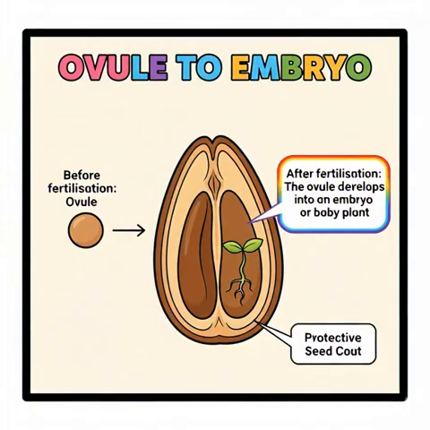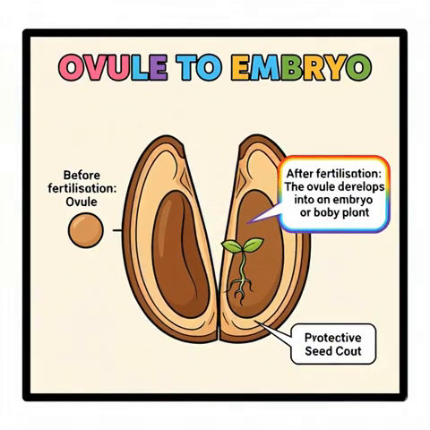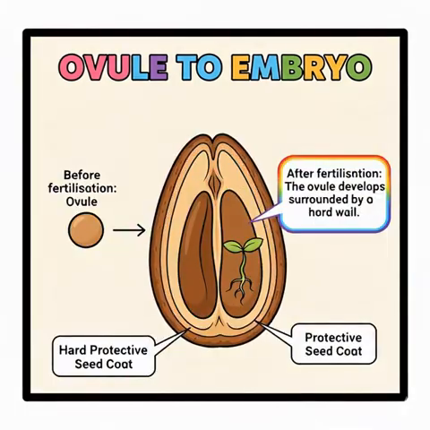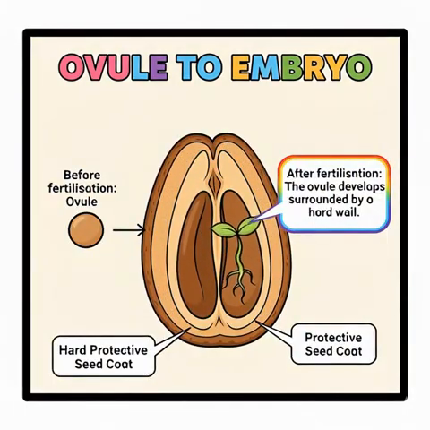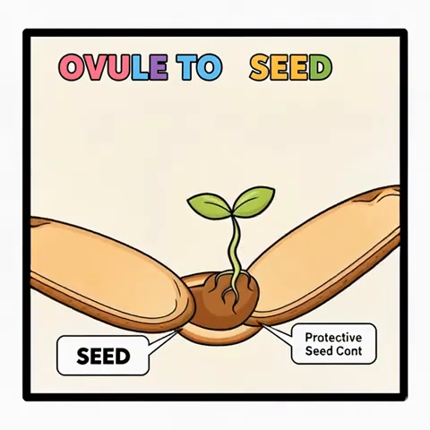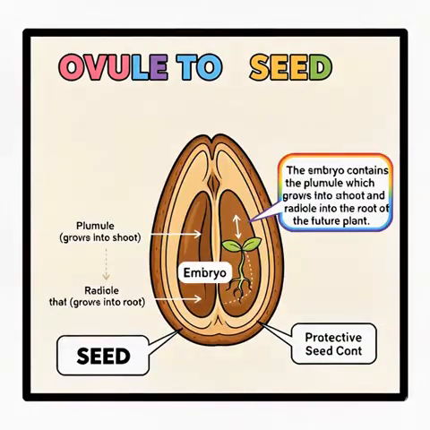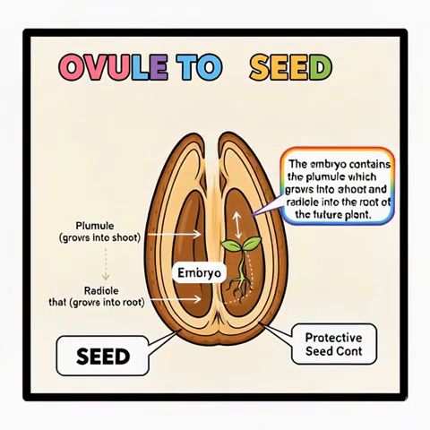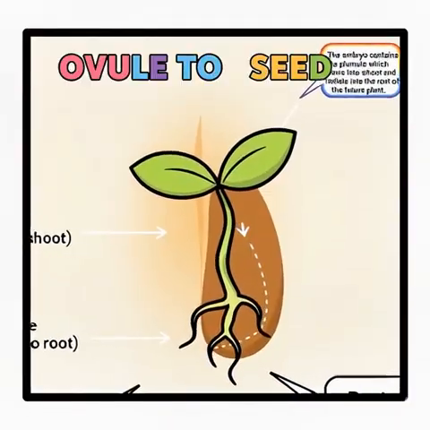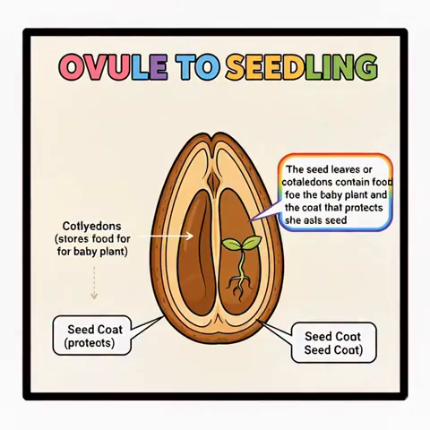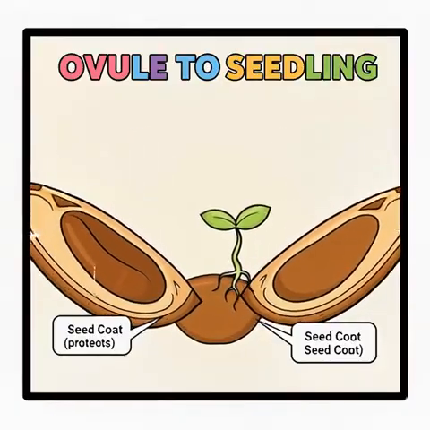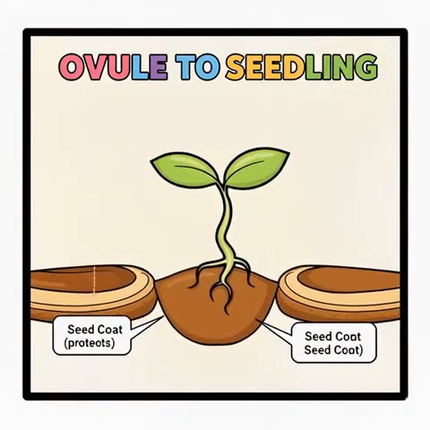Seeds. After fertilization, an ovule develops into an embryo or a baby plant. The embryo is surrounded by a hard wall. This hard wall with the embryo inside is known as seed. The embryo contains the plumule which grows into the shoot and the radicle that grows into the root of the future plant. The seed leaves or cotyledons contain food for the baby plant, and there is a seed coat that